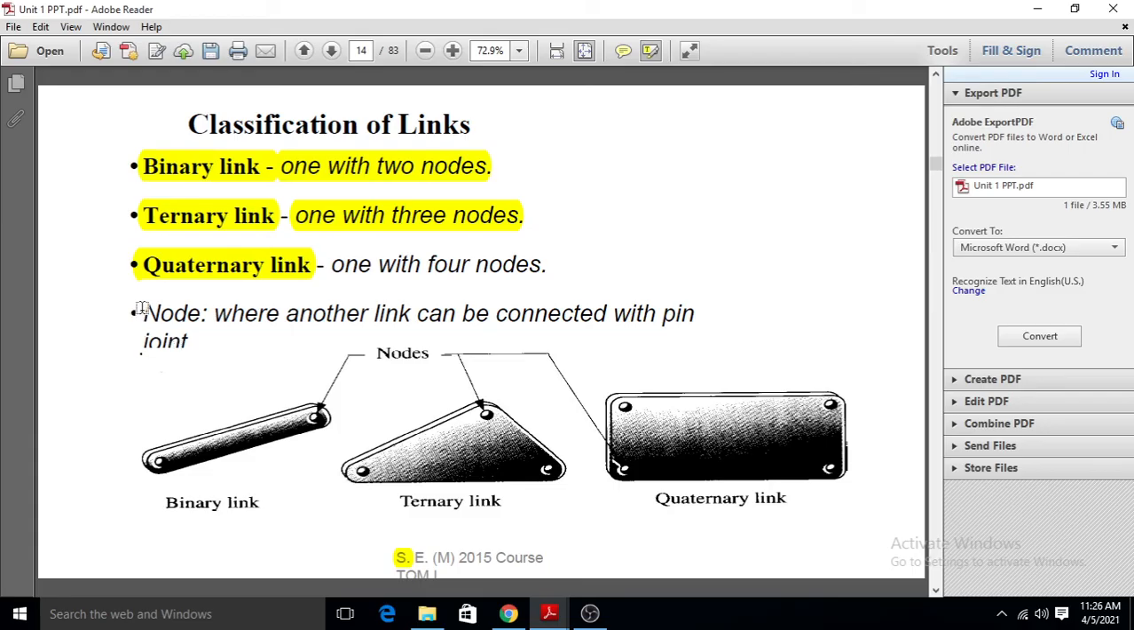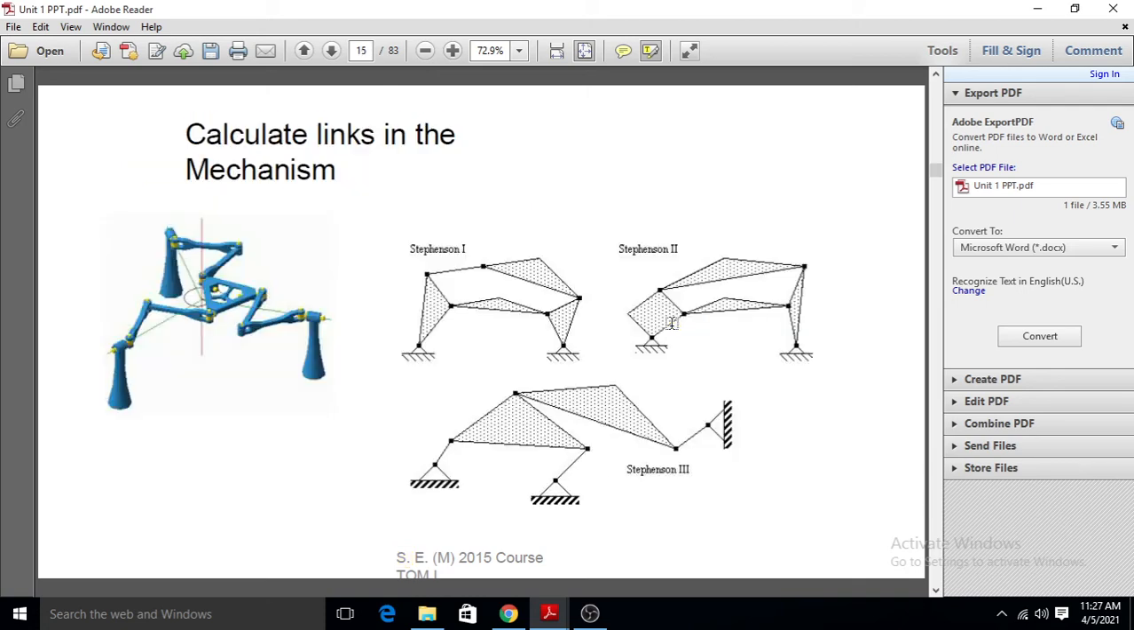So here they have given the definition of the node. What is a node? It is the point where another link can be connected by a pin joint. So these are the three types of the link: binary link, ternary link and quaternary link. See this image, calculate the links in this mechanism. Okay, calculate the links in this mechanism.